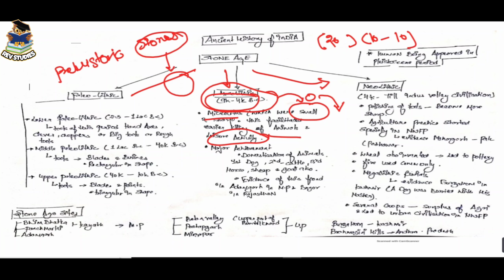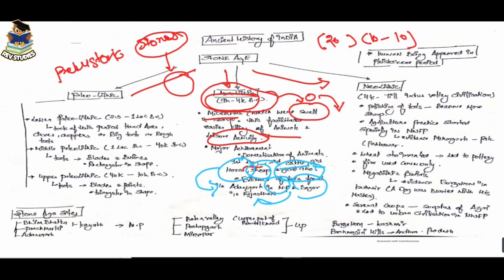And the second major achievement of this period is domestication of animals. And the first animal to be domesticated was dog. And the second one was cattle. And the third and rest of the animals to be domesticated were horses, sheep, and goat. एंड इसके जो एविडेंस है वो आपको मिले है आदमगढ़, जो कि है आपका मध्य प्रदेश में, और दूसरा एविडेंस मिला है आपका बगौर में, जो कि है आपका राजस्थान में.